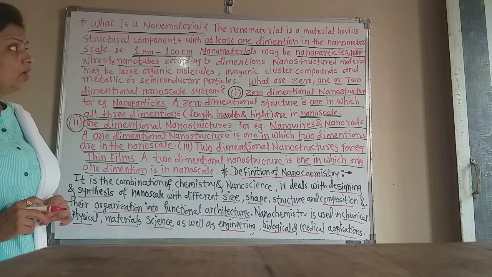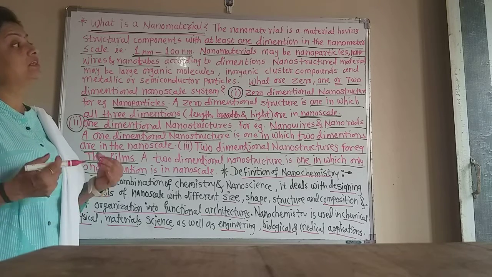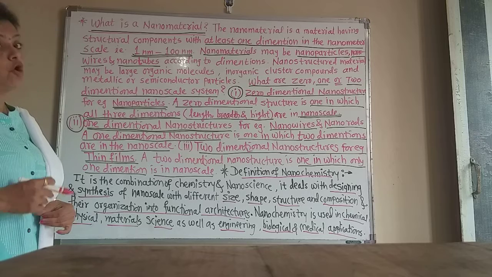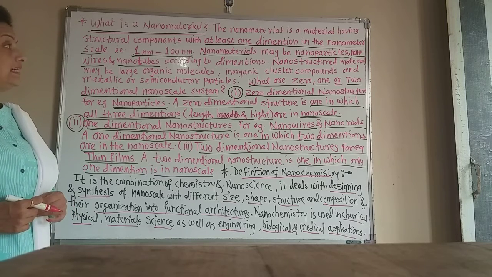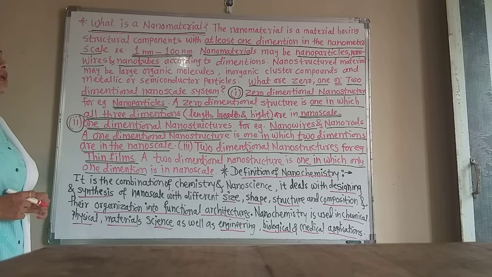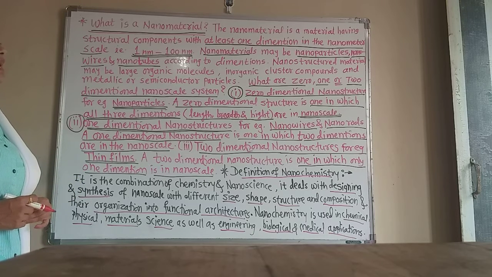Nanomaterials may be nanoparticles, nanowires, nanotubes or nanofilms. These are the nanomaterials. According to dimensions, they are of different types.